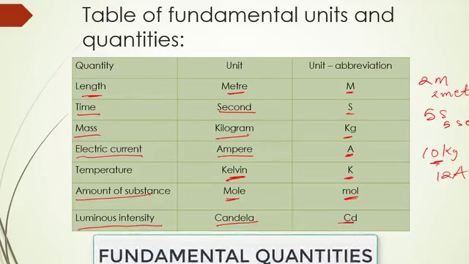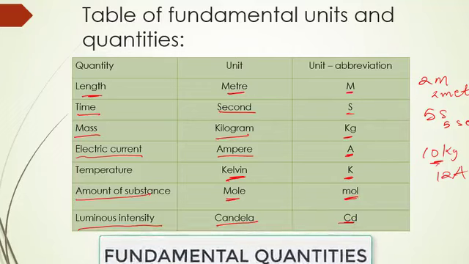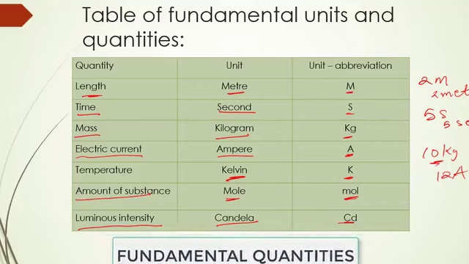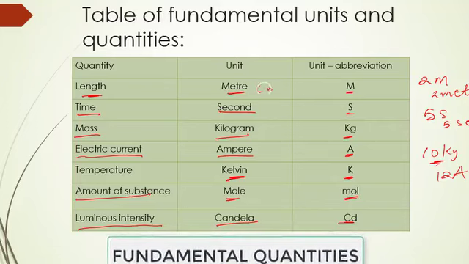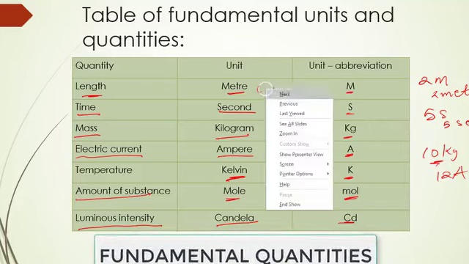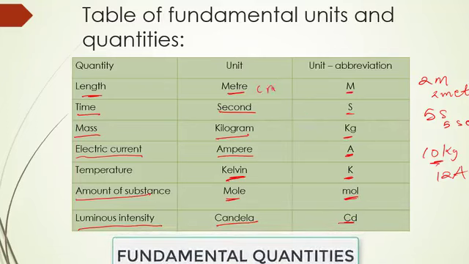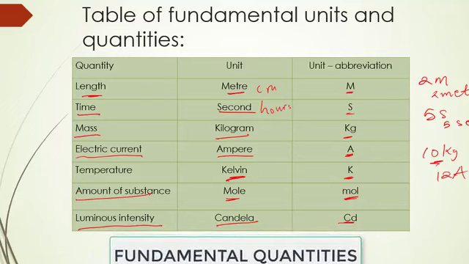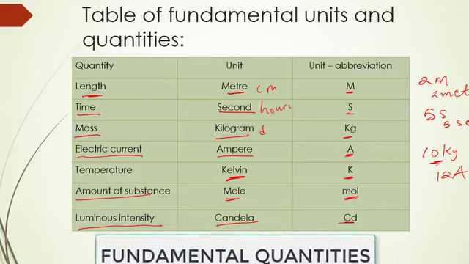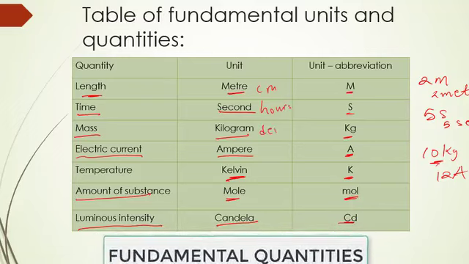Now, when you look at these units and quantities very well, you notice, for instance, the SI unit of length is meter. It does not mean that we cannot measure length in centimeters or cm. Of course we can measure length in cm. When it comes to time, it does not mean we cannot measure time in hours or days or years. When it comes to kilogram, it does not mean we cannot measure in decigram, and so on and so forth. When it comes to current, we can also measure in milliamperes. But why are these ones chosen? They are chosen because, like I said earlier, they are the SI, System International Units of measuring units and quantities.